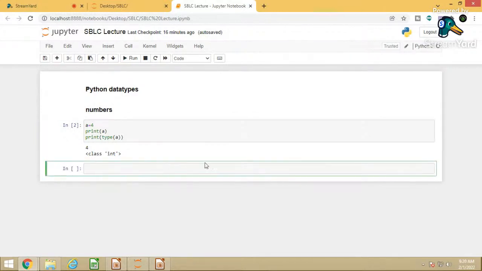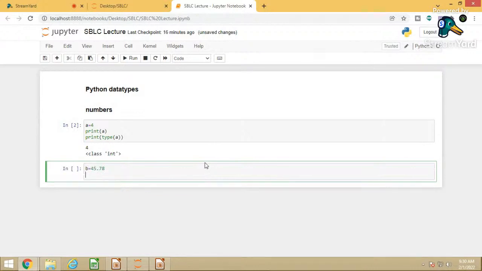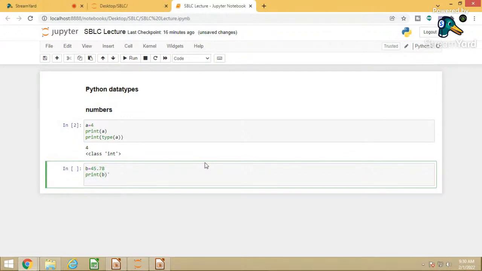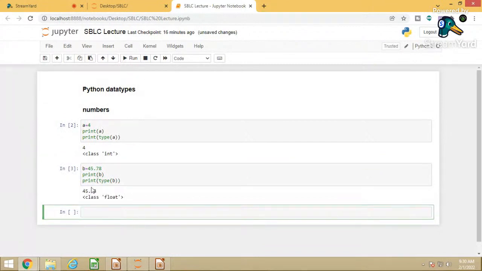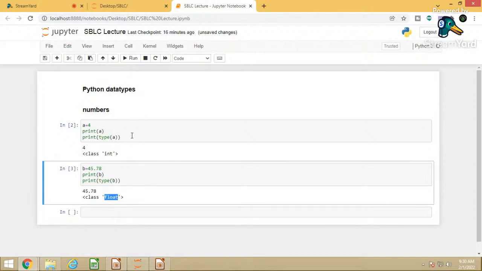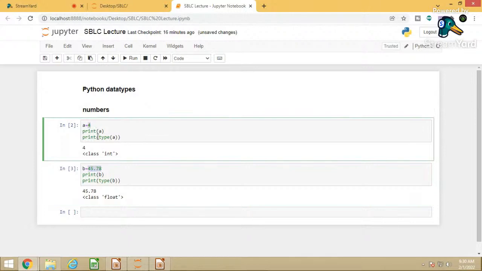Now suppose I want another variable b where I will store the float value 45.78, and I can print b, and I will check the type of b. Now it will give the answer 45.78, and the class is float. So as we know, Python is a dynamically typed language. So you need not specify whether it is float or integer, but Python can automatically detect whether it is integer or float.